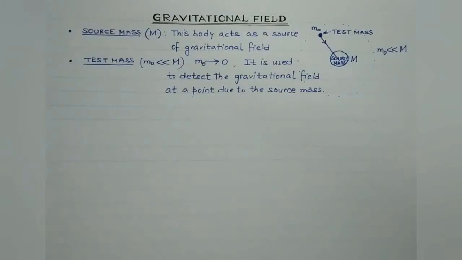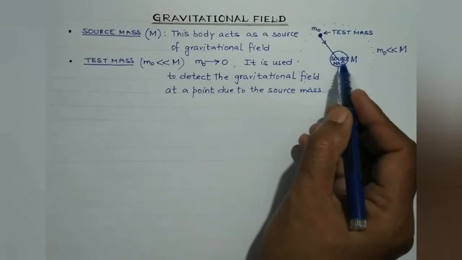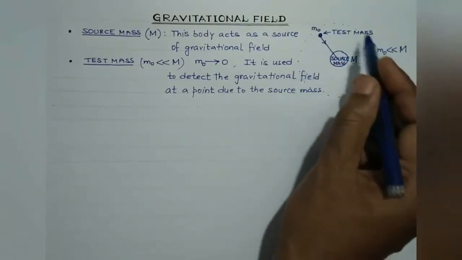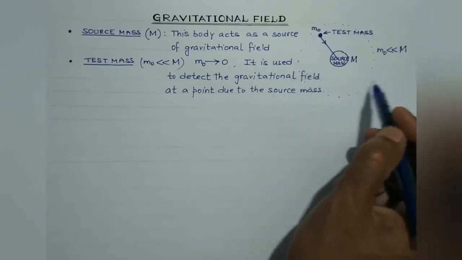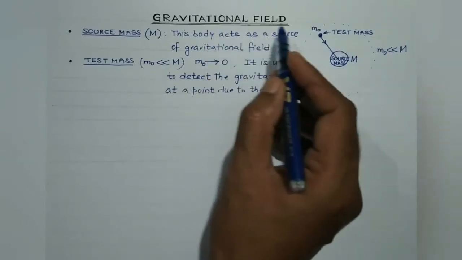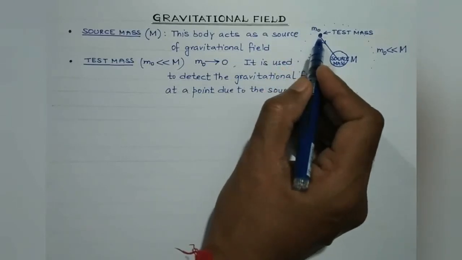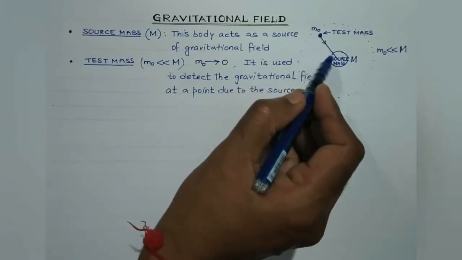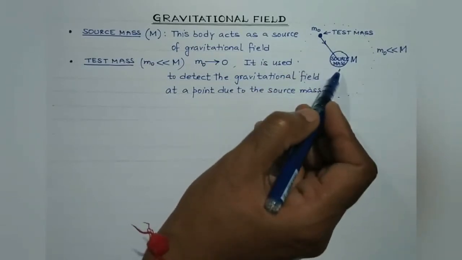So basically, as per the field concept, a material particle placed in space, the source mass, modifies the surroundings or the space around it. And this modified space is known as gravitational field. So gravitational field is basically a space property. When another material particle, here the test mass, is brought in this field, then this test mass tends to experience gravitational force of attraction due to the intermediary role played by the gravitational field.